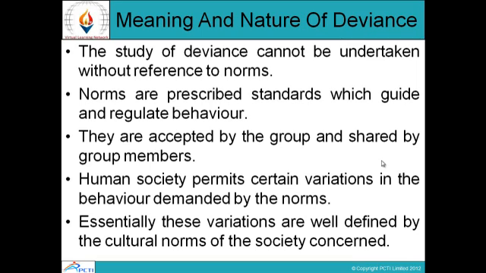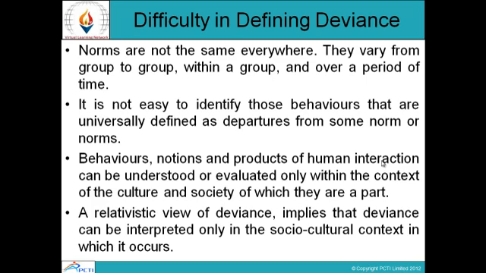So, norms are prescribed standards which guide and regulate human behavior and which are accepted and shared by the group, and human society also permits certain variations in the behavior demanded by the norms. Difficulty in defining deviance. Norms are not the same everywhere. They vary from group to group, within a group, over a period of time, and from place to place. It's not easy to identify those behaviors that are universally defined as departures from some norm or norms.